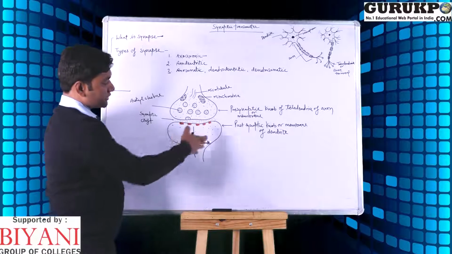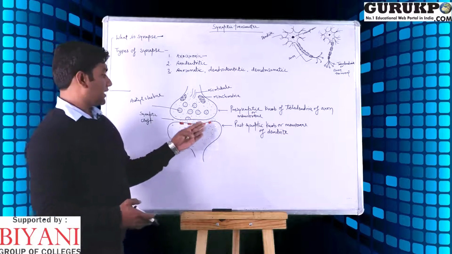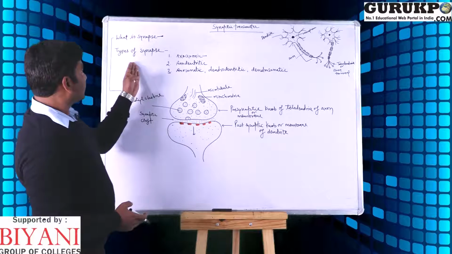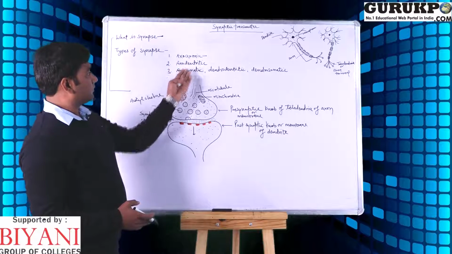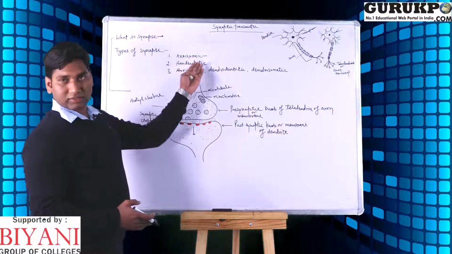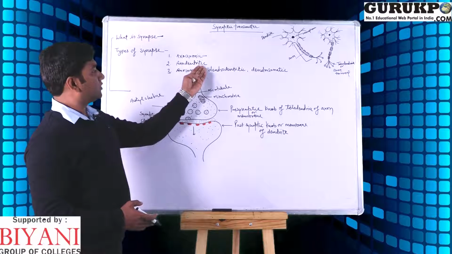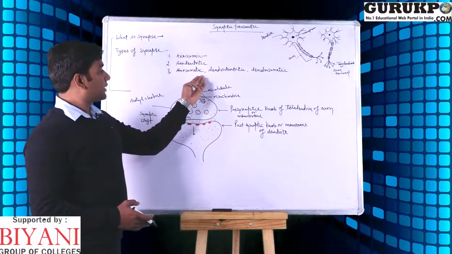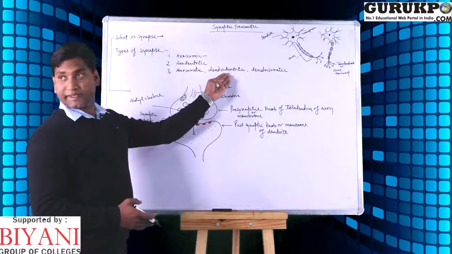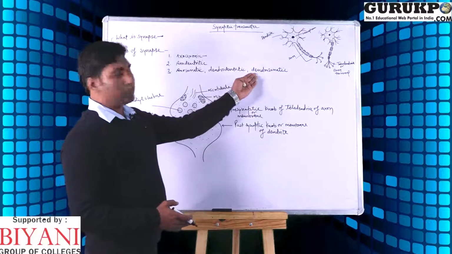This structure makes the synapse, and the synapse is of three types: axoaxonic, axodendritic, axosomatic, dendrodendritic or dendrosomatic.